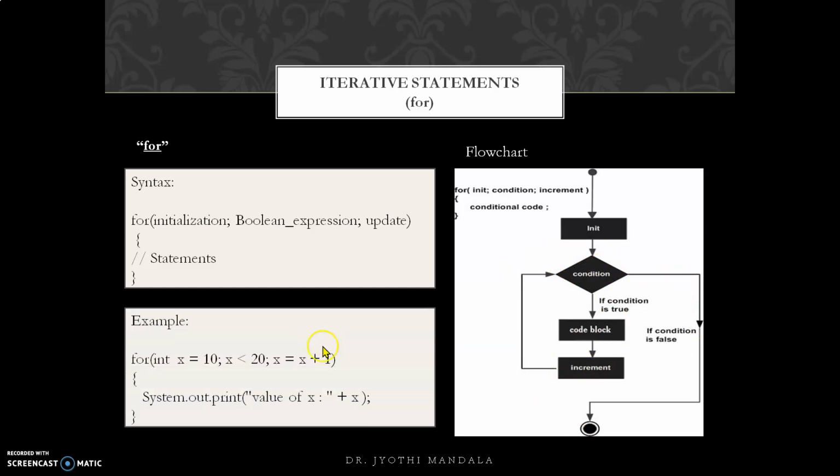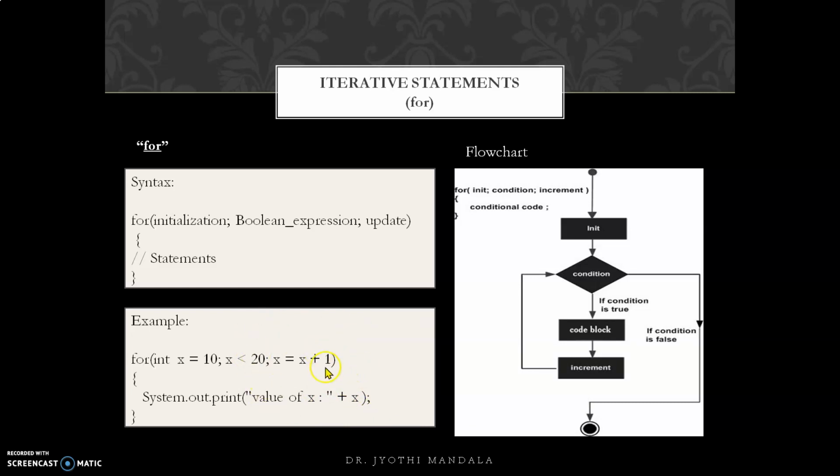You can see a simple example here. I have taken the x value as 10. This will be done only once, and 10 is less than 20. The condition is true. You will get an output of value of x 10, and then x will be incremented to 11, and it will check the condition, which is true. Again you will get one more statement, value of x 11, and this will be repeated.